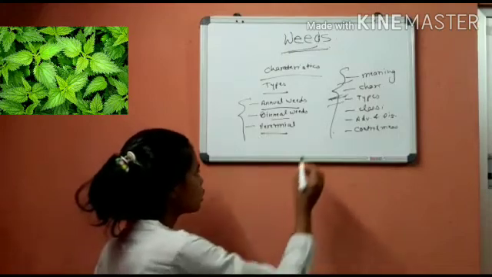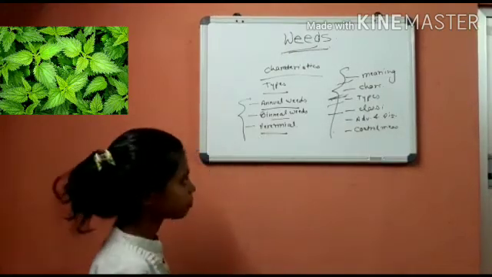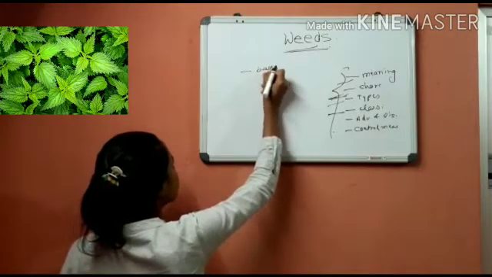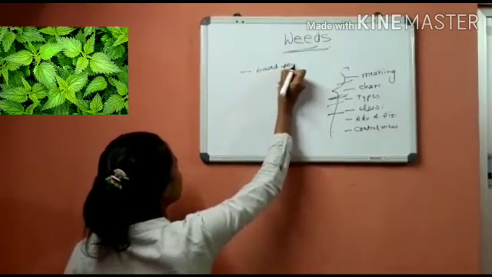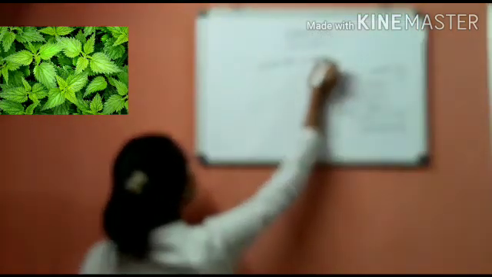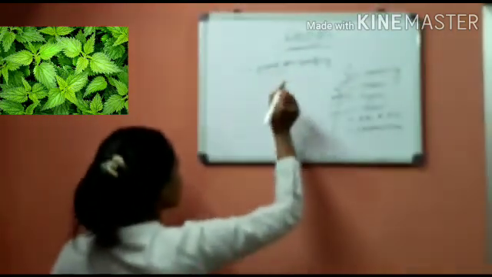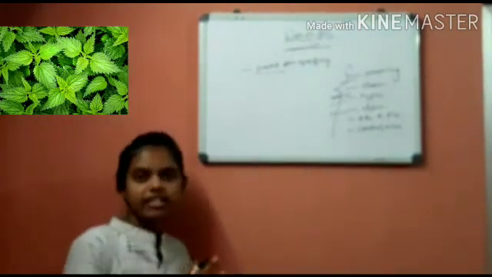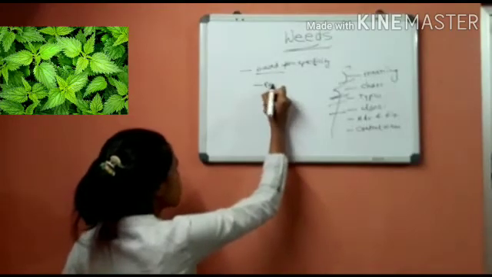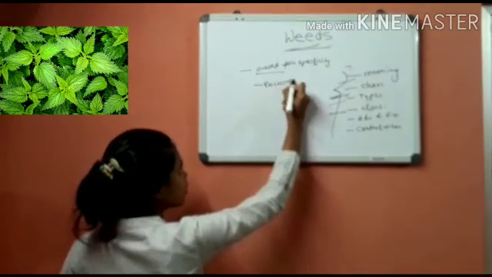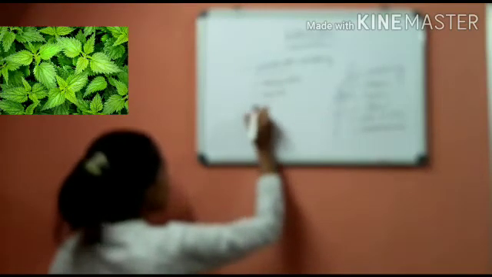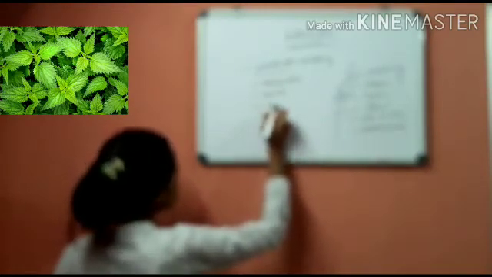Next we are proceeding to classification of weeds on specificity. On this basis we have three types of weeds. First one is poisonous, second one is aquatic, and third one is parasitic.